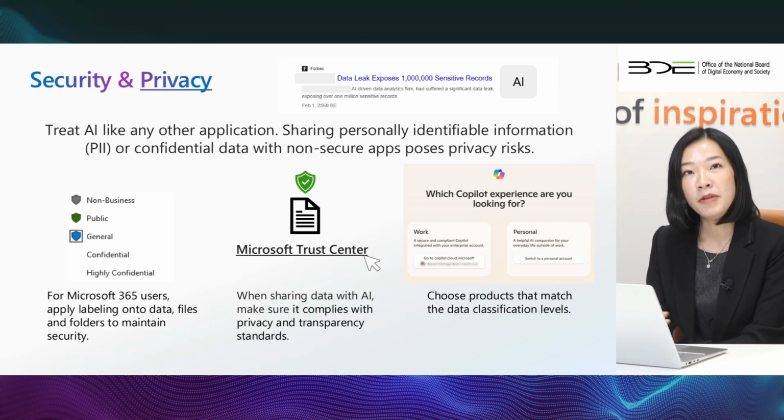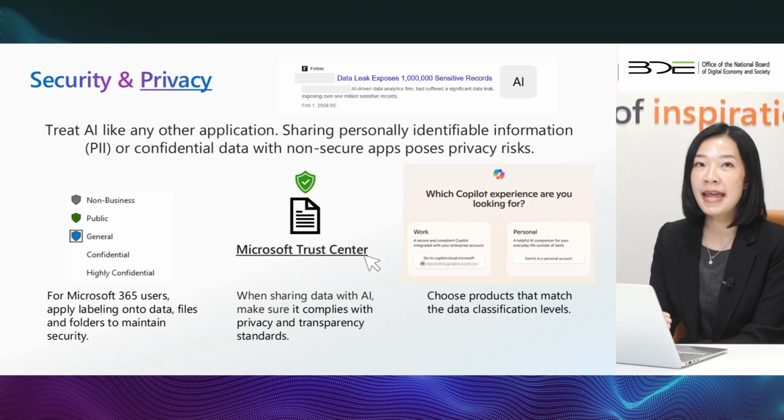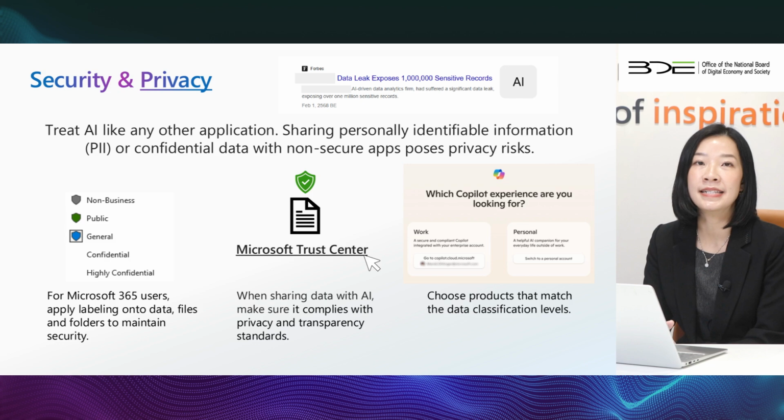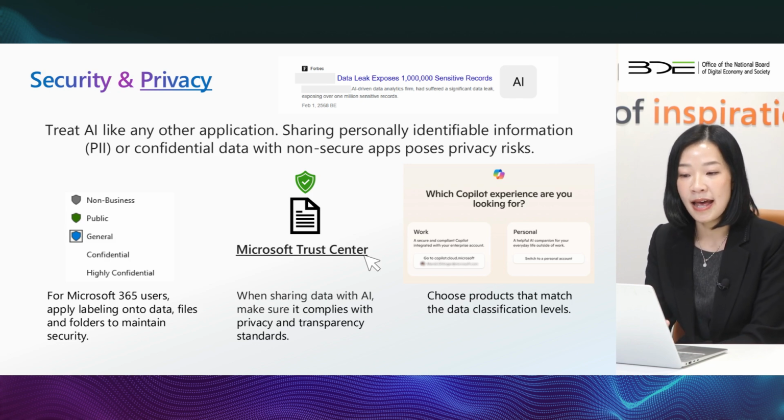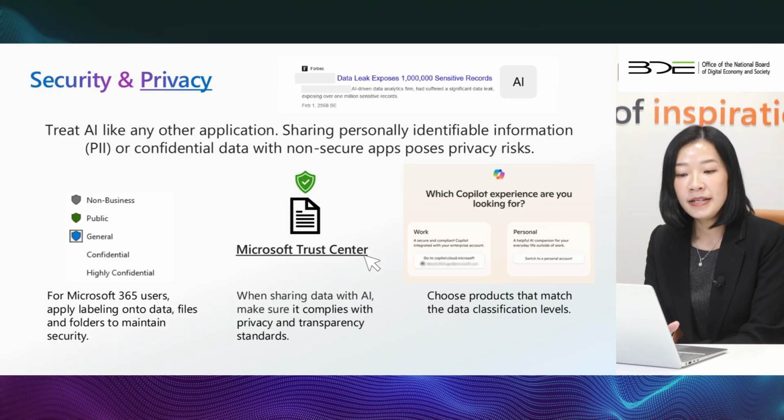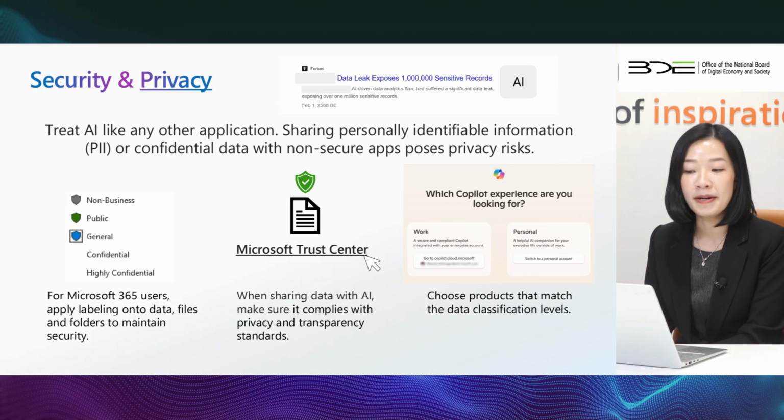For example, consider a file that has been classified as highly confidential. By mistake, you send that file outside of your organization. The recipient will not be able to access the file because it is labeled as highly confidential. This helps to prevent accidental exposure. The second is compliance and transparency. We can use the Microsoft Trust Center to provide clear guidance on how data is handled securely when you share data with AI, including applications.